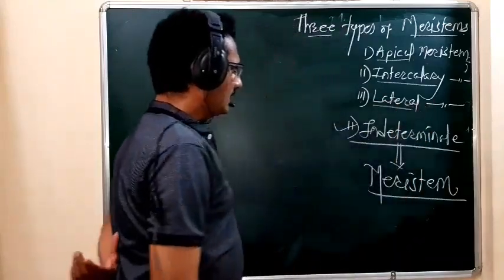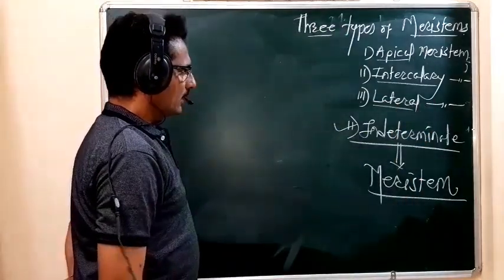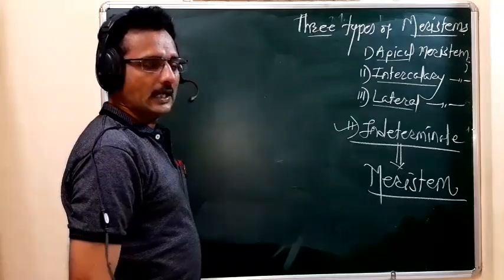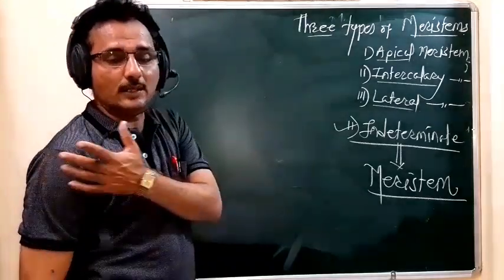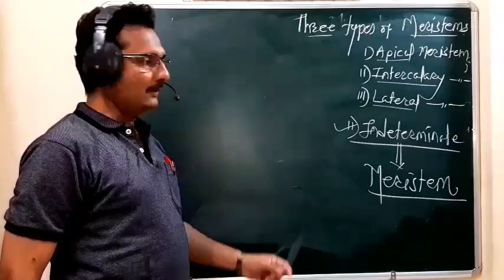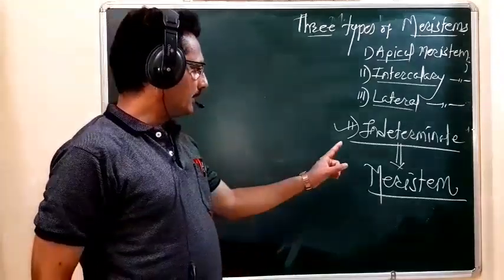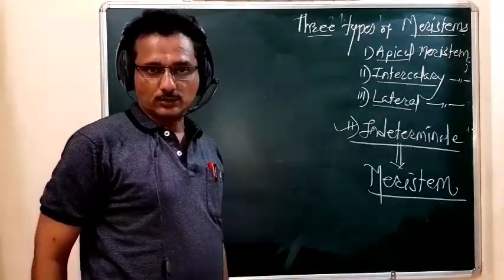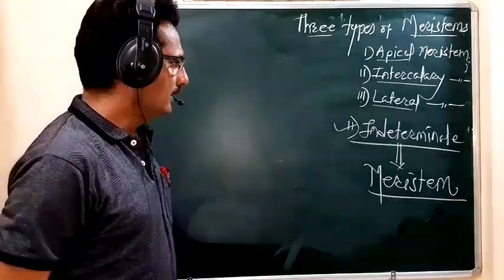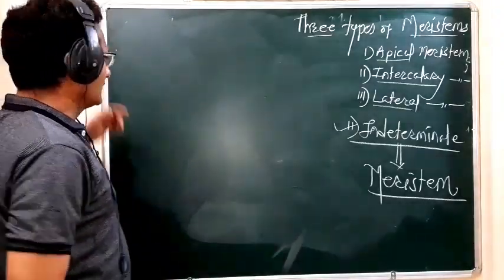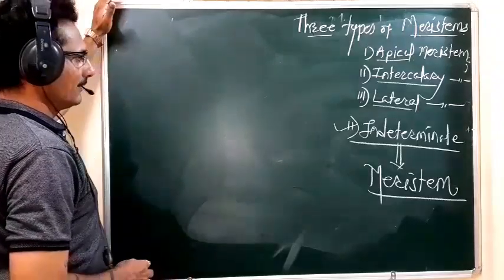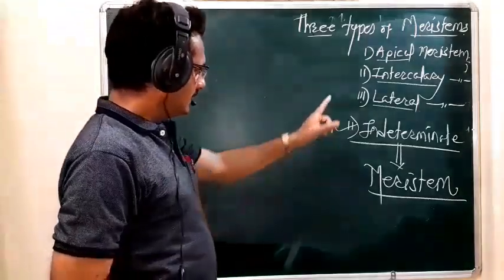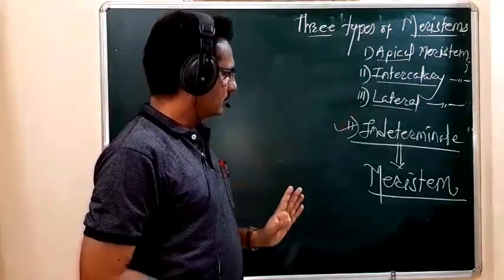So students, these three types of meristem are located at three different sites of the plant body, and because of that, the plant shows the indeterminate growth. So where are these three different types of meristem situated?